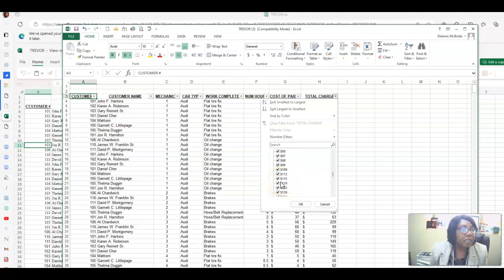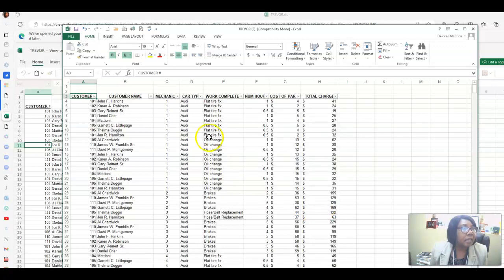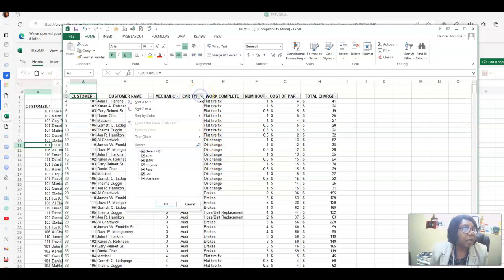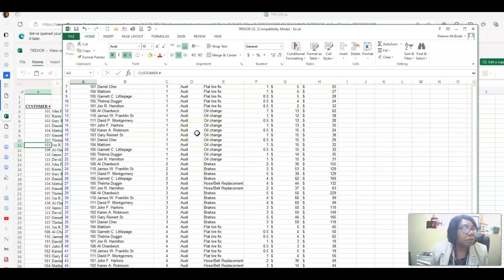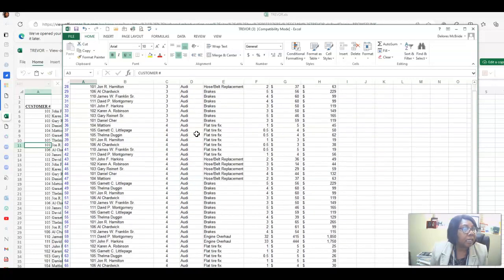But suppose we want to look at only a particular car, so I'm going to cancel that, and we're going to look at Audis only. So for the Audi, we're going to click on car type, deselect all, and click on Audi. We will OK this. Once we OK it, now it's only going to give us the results of all of the Audis, as you can see.